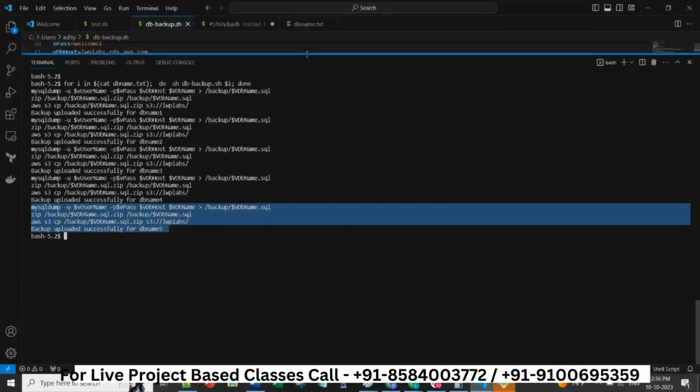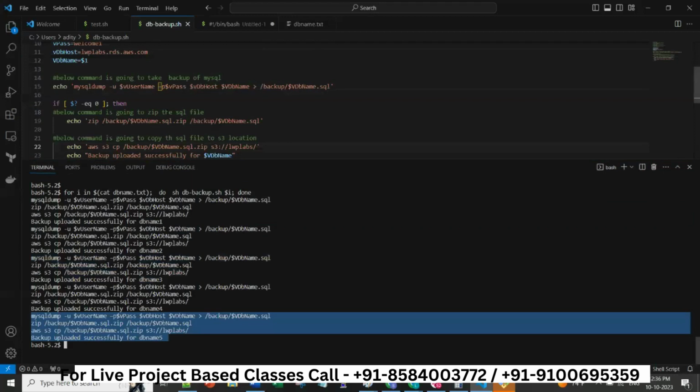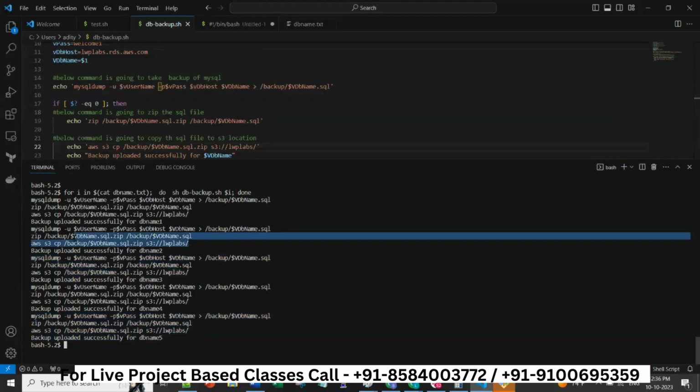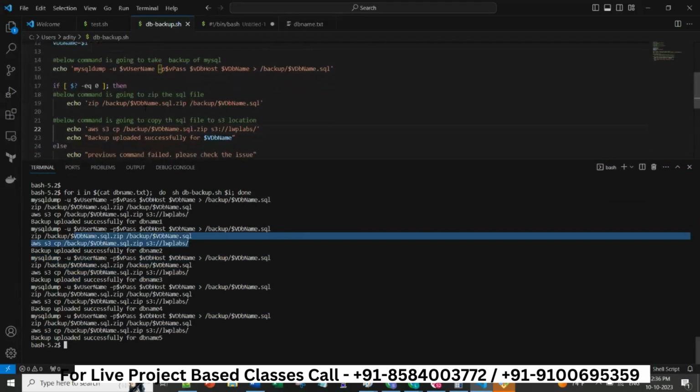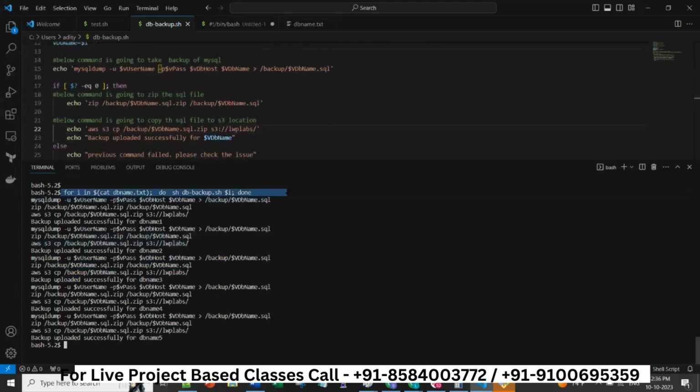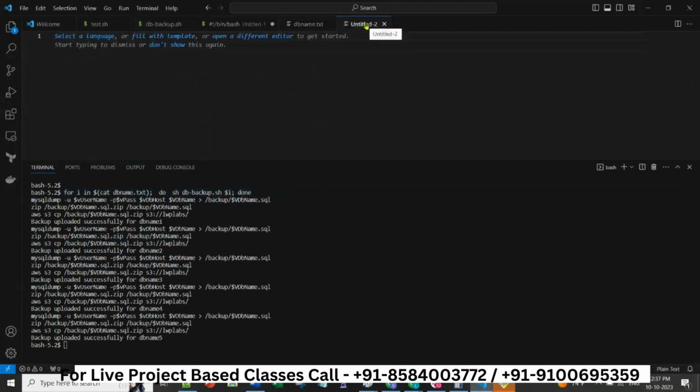If you run this command, it will take the 5 database backup and it will keep it, and it will upload to S3 also. So what all we have done, this is my wrapper script. So this wrapper script we can copy and create a new script here and paste it here. So this is my wrapper script.